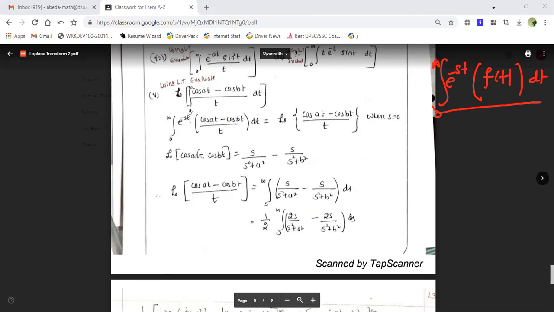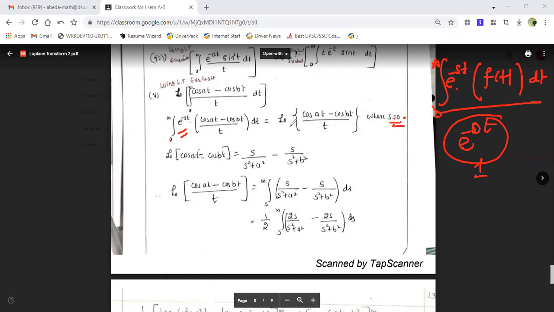So here, since e to the power minus st is not there, that implies s is equal to 0. S is equal to 0 means e to the power minus 0 into t, which is 1. So in place of s I have 0. That is the meaning. That's why I am writing here the integral from 0 to infinity of e to the power minus st into (cos at minus cos bt) upon t dt. This is nothing but the Laplace transform of this, where s is equal to 0. So there is no e to the power minus st term, but I am writing it by taking s equal to 0. Then it holds true.